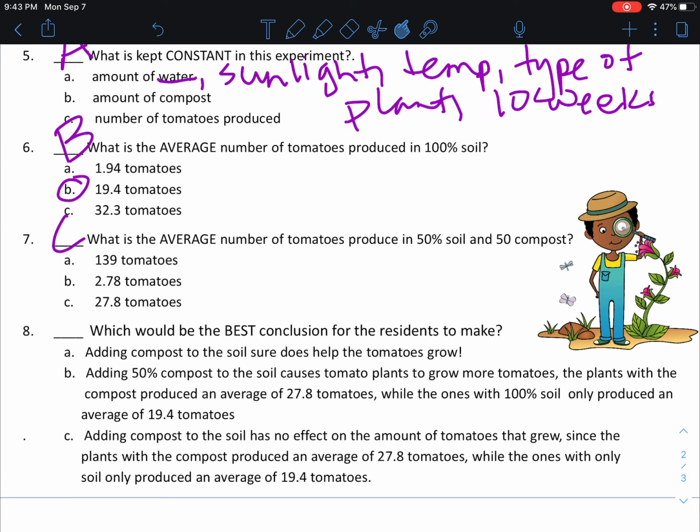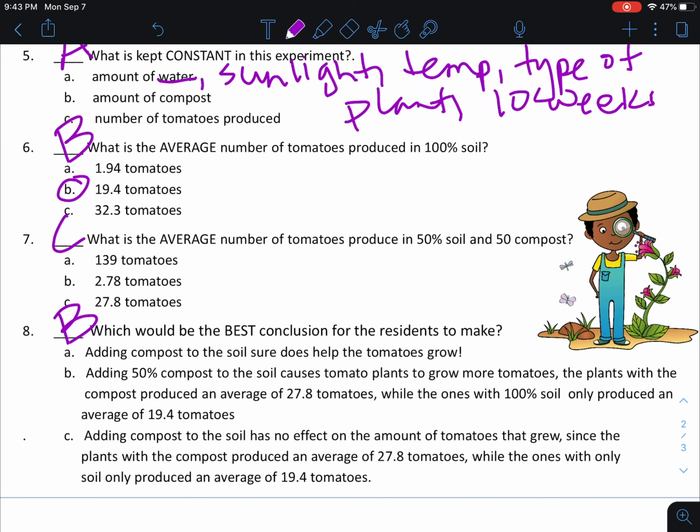Adding 50% compost to the soil causes tomato plants to grow more tomatoes. The plants with the compost produced an average of 27.8 tomatoes, while the ones with 100% soil only produced an average of 19.4 tomatoes. That's actually the correct answer. That was very detailed. So let's take a look at the third one.